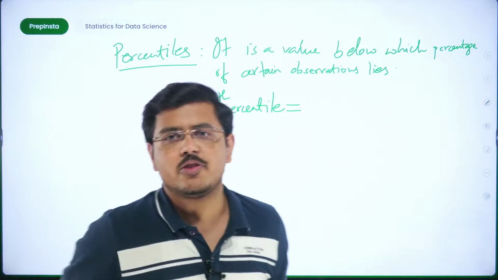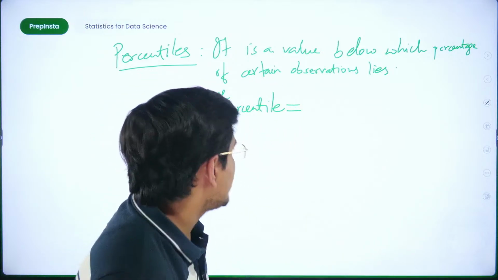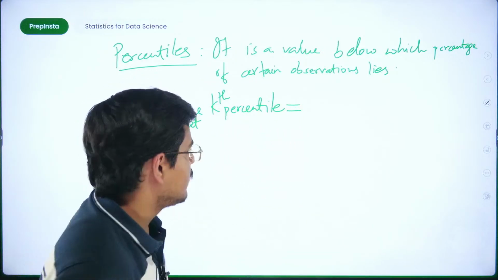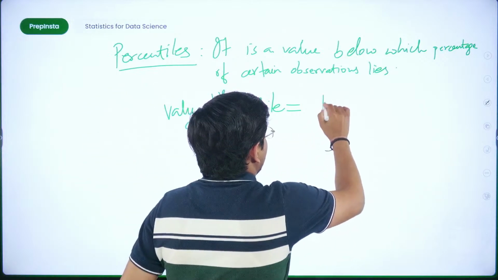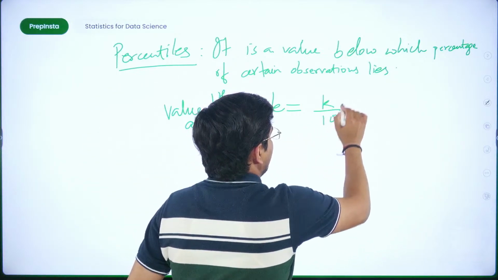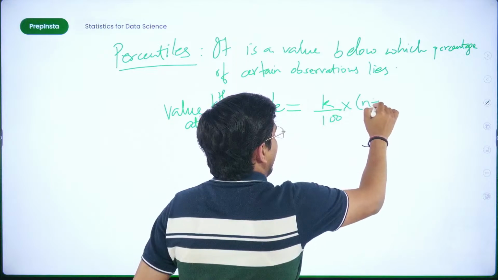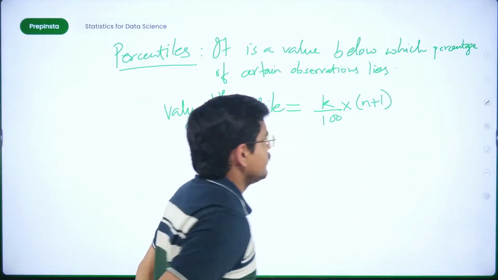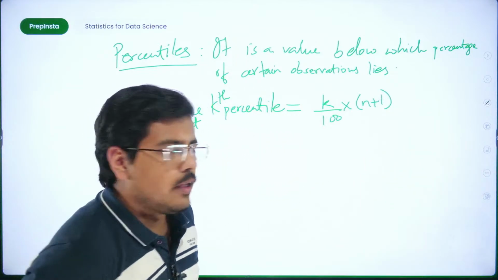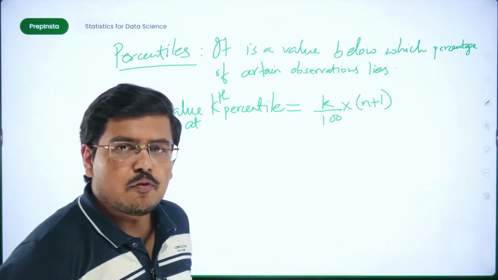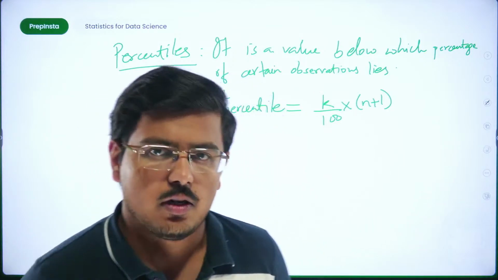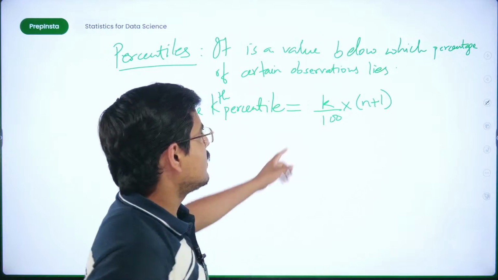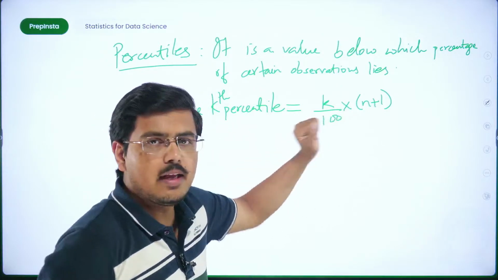If I want to check the value at kth percentile, how will I check it? The formula for this is k upon 100 into n plus 1. Now if you've carefully studied the last lecture, you'll realize that this plus 1 is an addition.